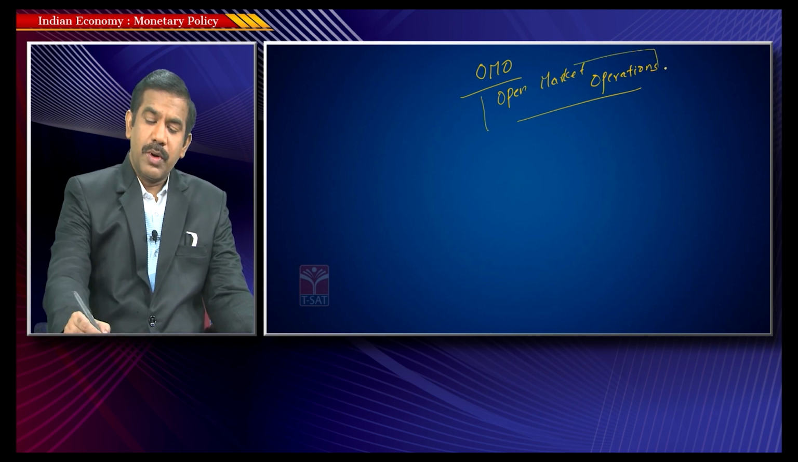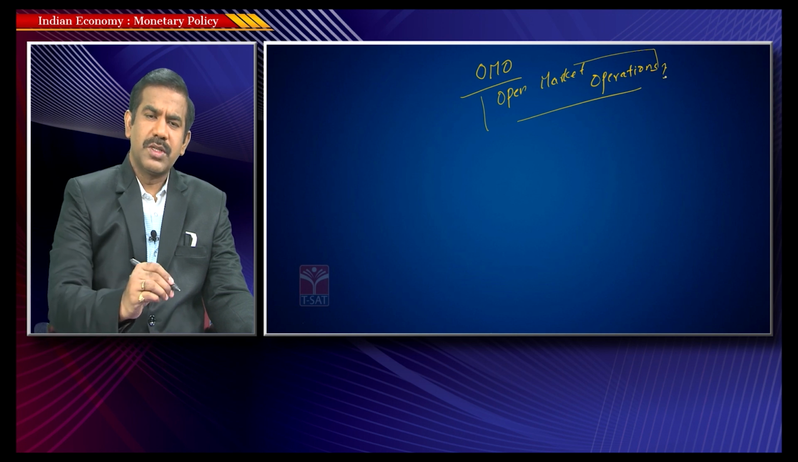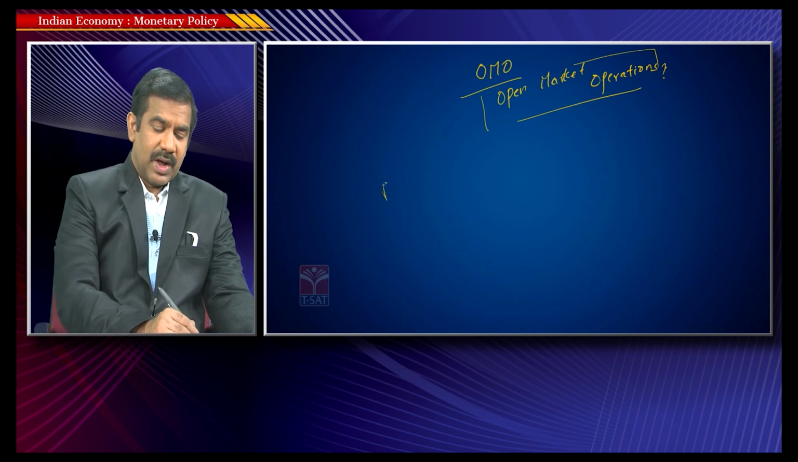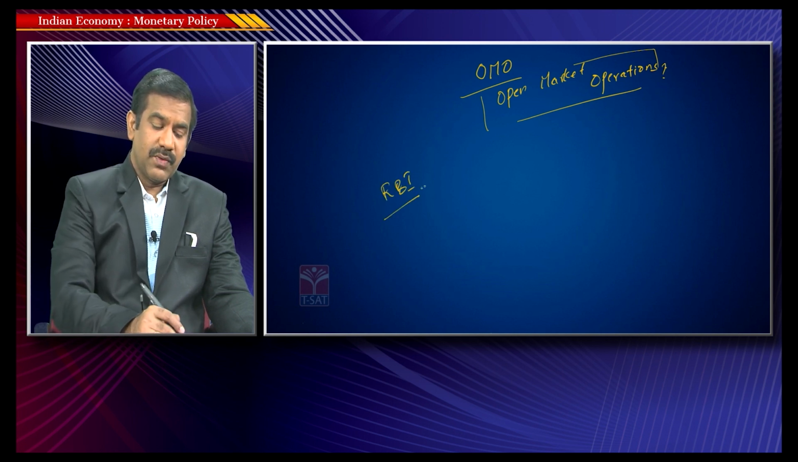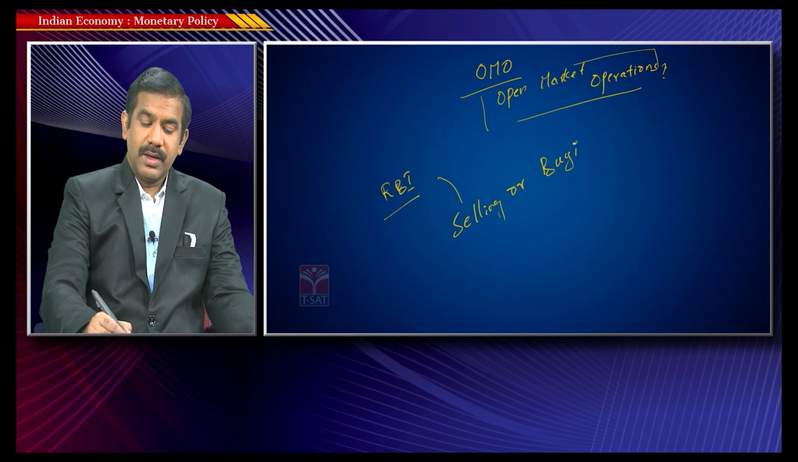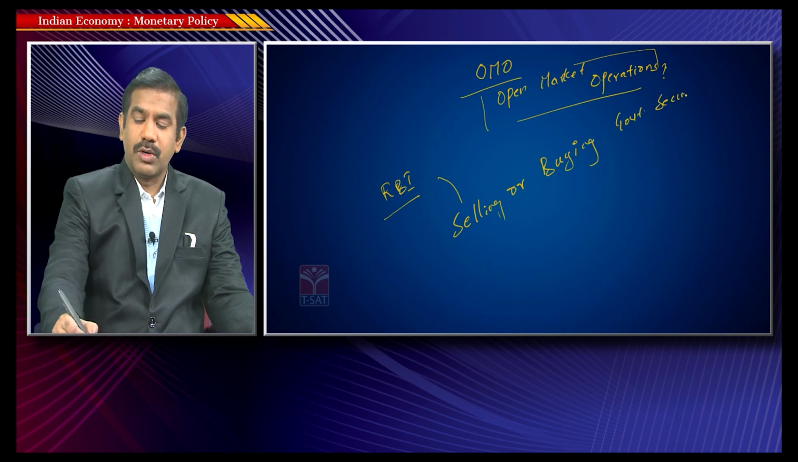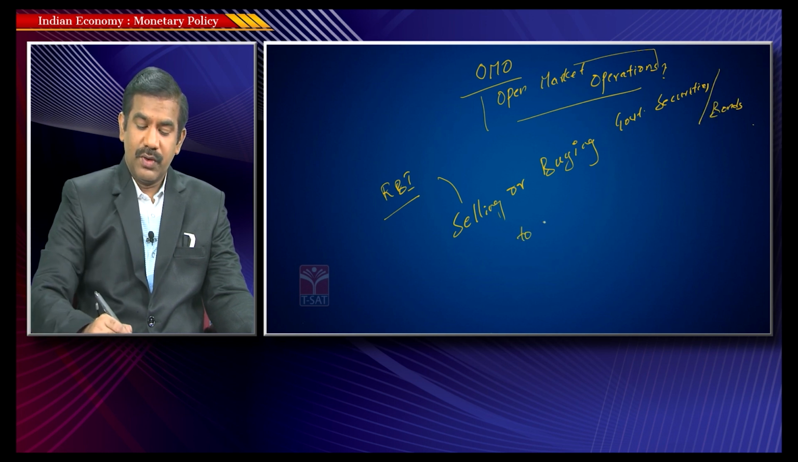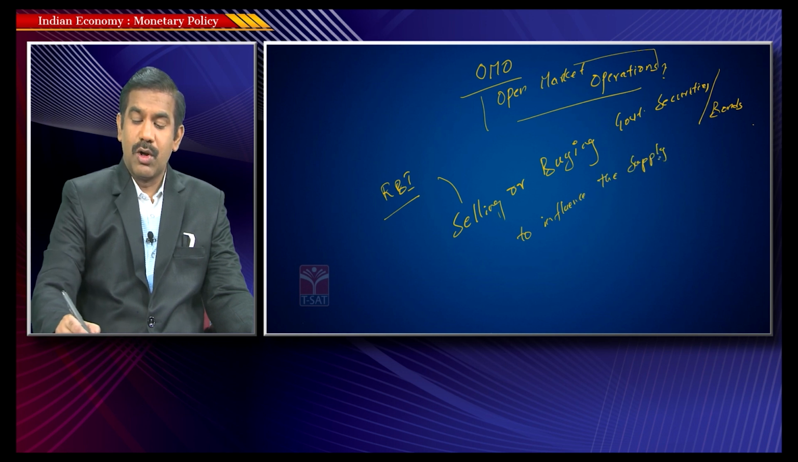So what do we mean by open market operations? Open market operations simply means the practice of RBI either selling or buying government securities, or you could simply say government bonds, to influence the supply of money. To influence the supply of money is what we call open market operations.